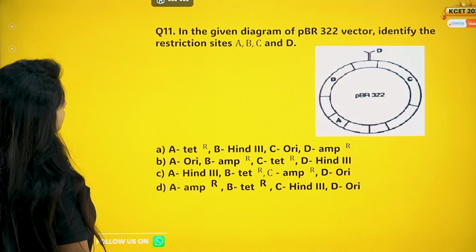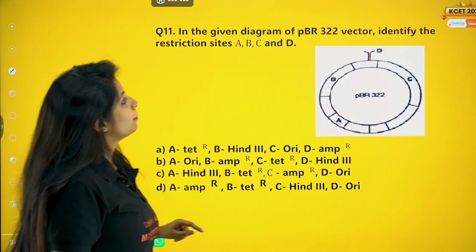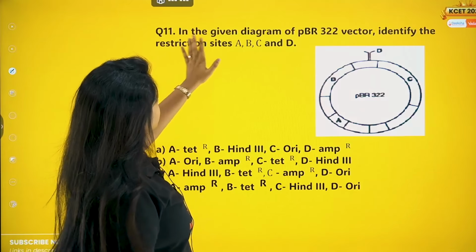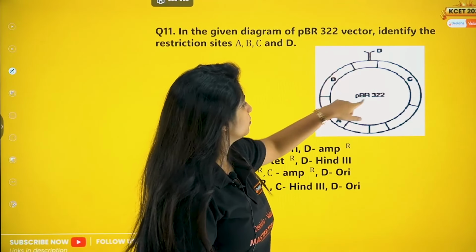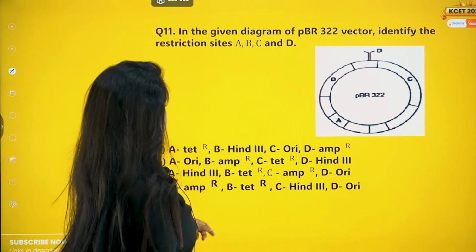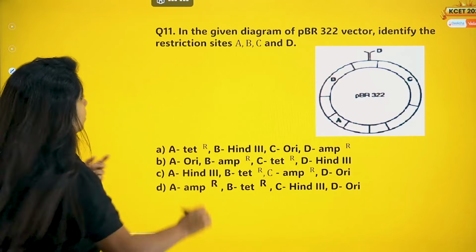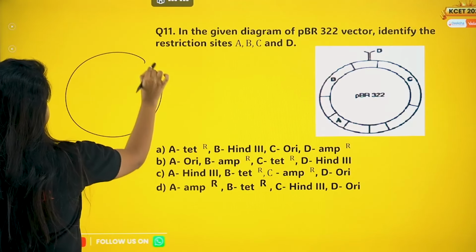Okay, ma'am. Next question. In the given diagram of the pBR322 vector, identify the restriction sites A, B, C, D. Now, this is something that you need to remember. How do you remember it? I'll tell you.